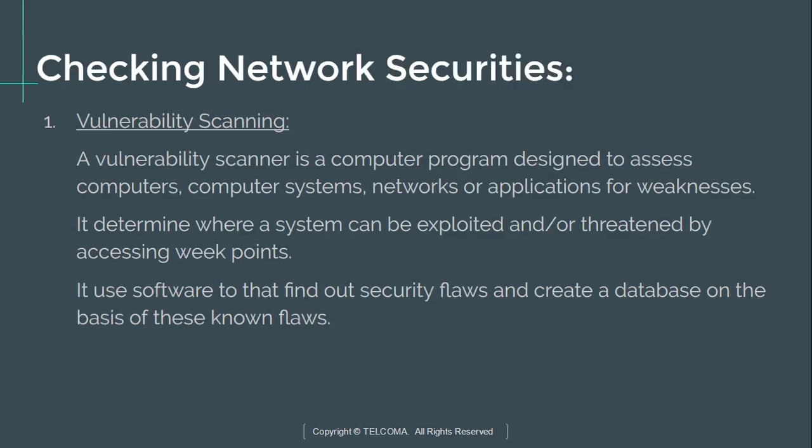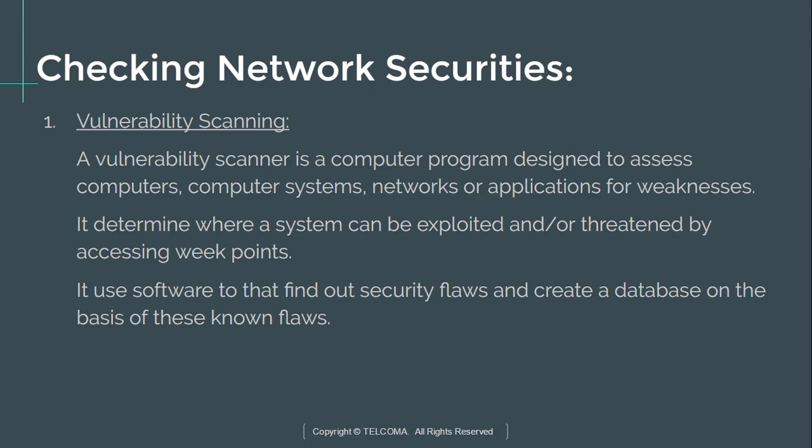The next topic is checking network security. Here we will check whether our network is secure or not, and we will use two tools to scan our network. The first is vulnerability scanning. A vulnerability scanner is a computer program designed to assist computer systems, networks or applications in finding weaknesses.